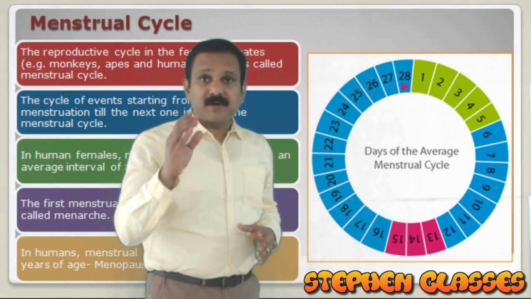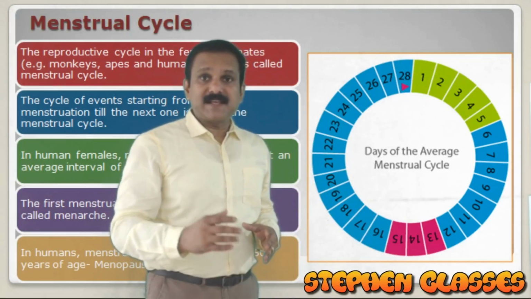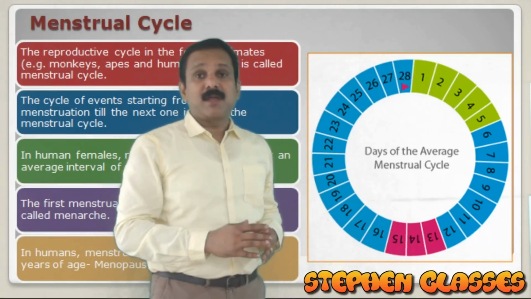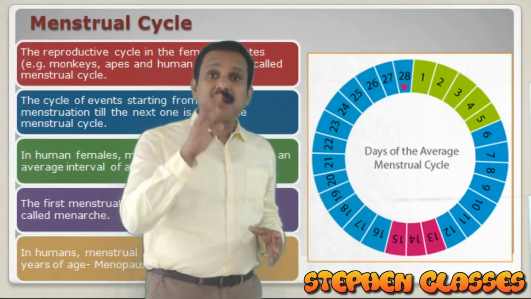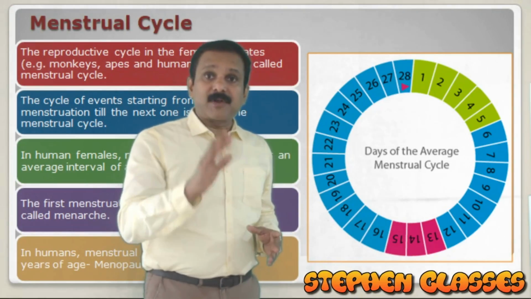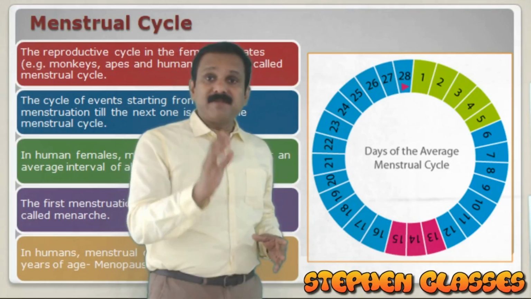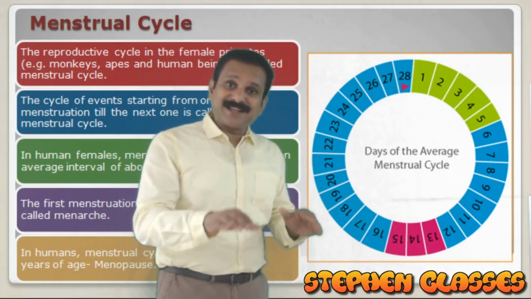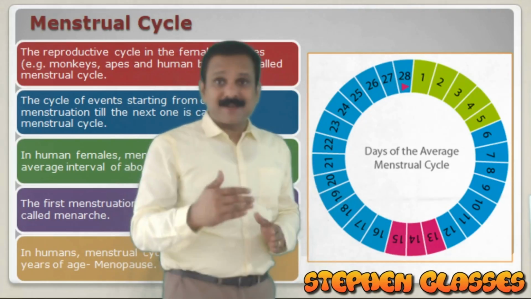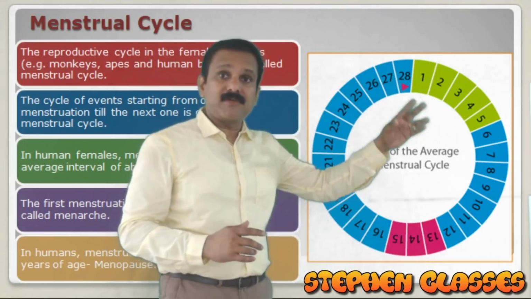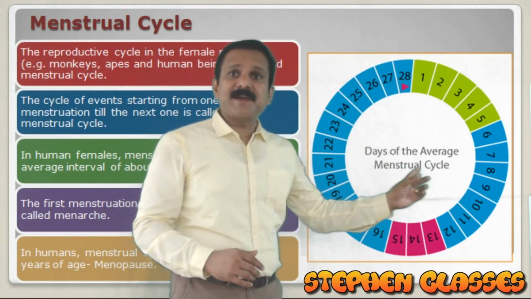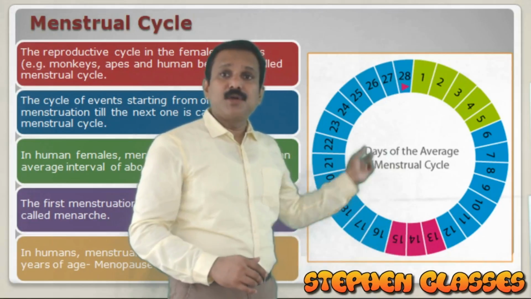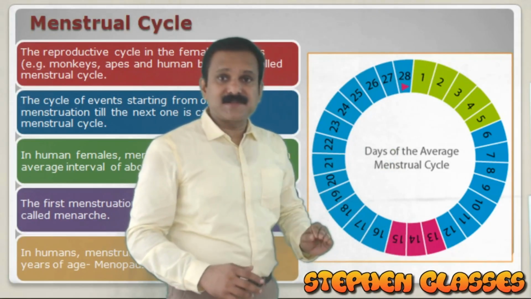In the case of human beings, according to the physiological condition, the number of days will vary. The number of days will be different from individual to individual, and also within an individual, according to the physiological condition, the number of days can vary. But the days of an average menstrual cycle will be 28 days.